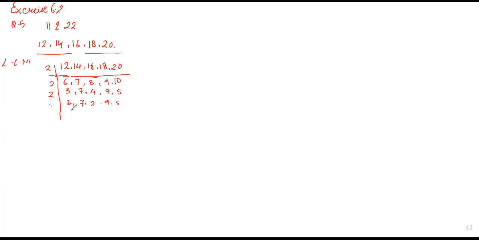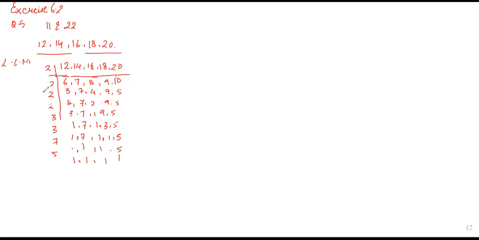Again with 2: 3, 7, 4, 5, 11. Then 2 again: 3, 7, 2, 9, 5, 11. Then 2 again: 3, 7, 1, 9, 5, 11. Now I will go with 3: 1, 7, 1, 3, 5, 11, then 3 again: 1, 7, 1, 1, 5, 11, then 7, then 5, then 11. Now we got 1 everywhere. So these are the LCM factors.